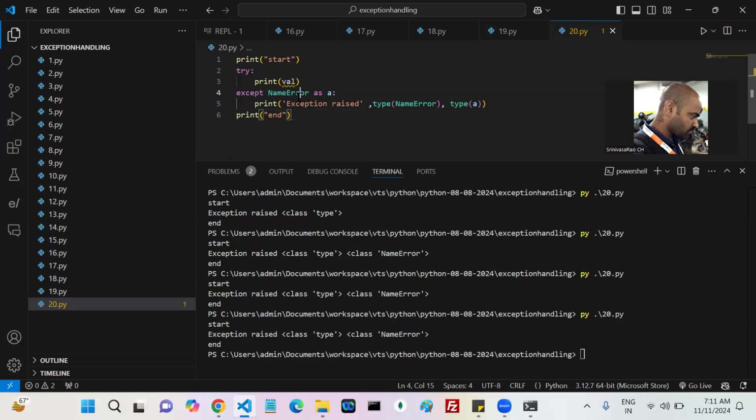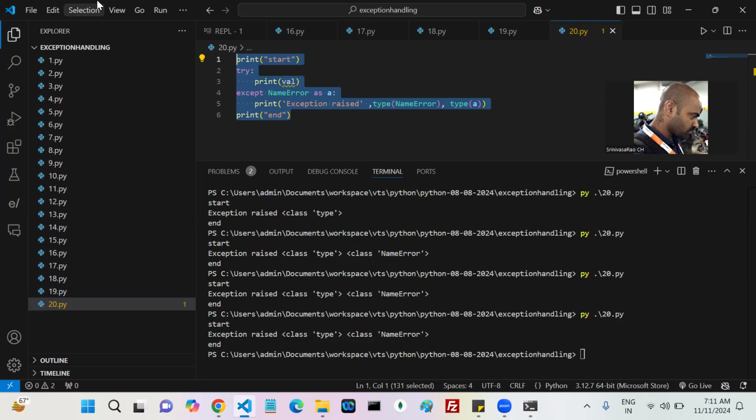In the expect block, you have to give the reference. Whenever you have the reference, Python creates an object and assigns that object to you, or not. Once it is assigned, you can use that particular object. Understood, everyone? Great. So whenever the exception is raised in Python, Python finds the exception class and creates an object.